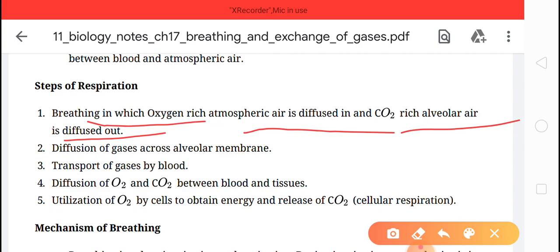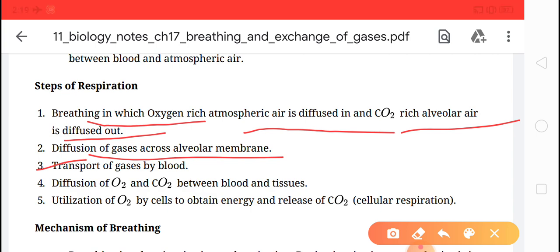Second, diffusion of gases across the alveolar membrane. Okay, gases like O2 and CO2. So the diffusion of oxygen and carbon dioxide occurs across the alveolar membrane. Next, number 3, that is transport of gases by blood.